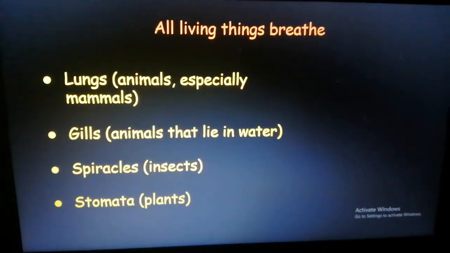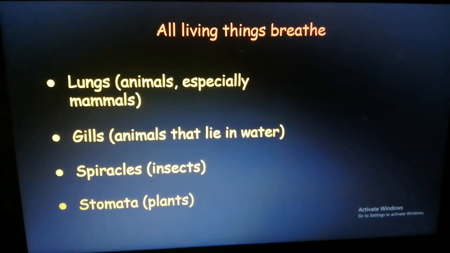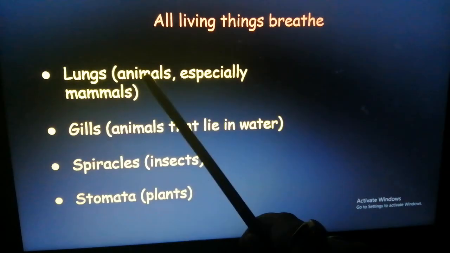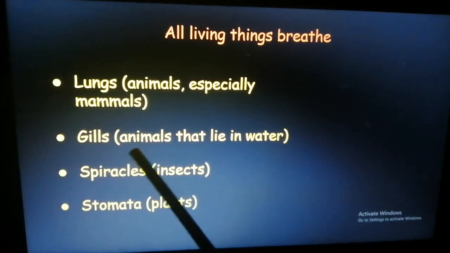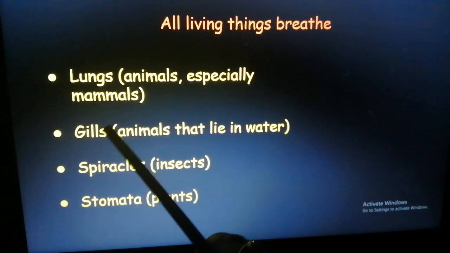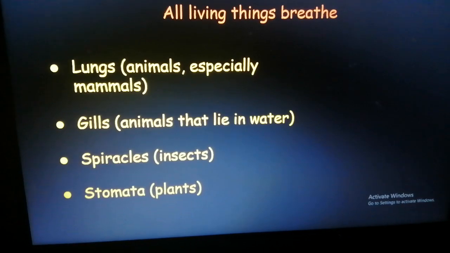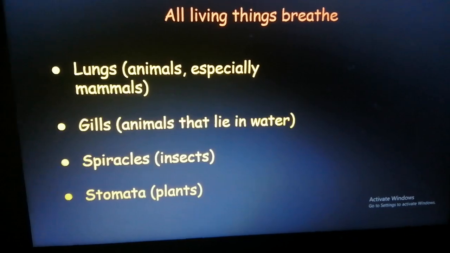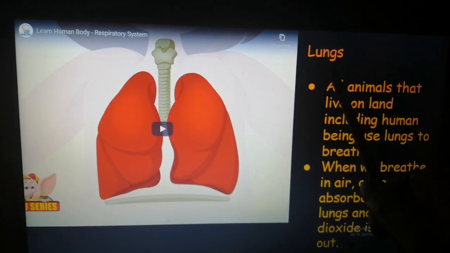Yes? Now we come to our next characteristic, that is living things breathe. Now all living things have different organs to breathe. In case of animals, especially mammals, they have lungs. In case of aquatic animals, that is animals that live in water, they have gills to breathe. In case of insects, they have spiracles to breathe. And plants, they have stomata to breathe. So all living things that live on land use lungs to breathe.